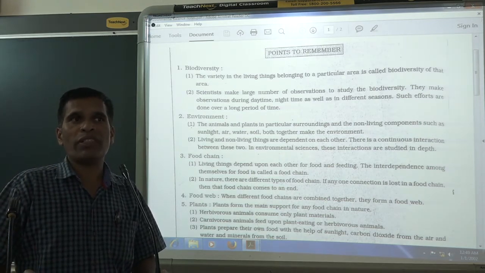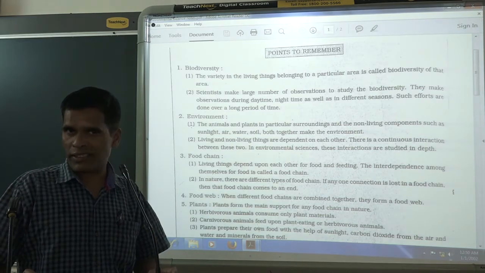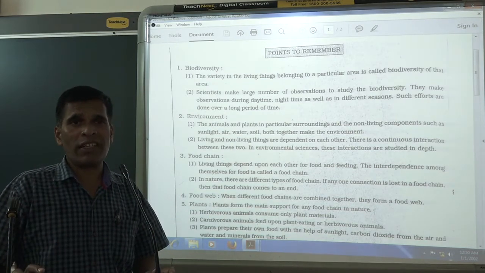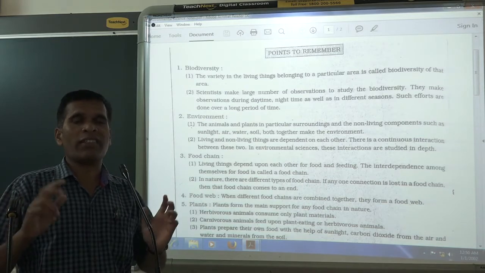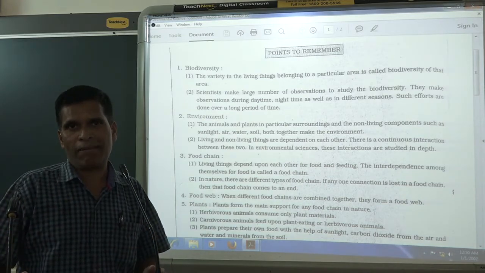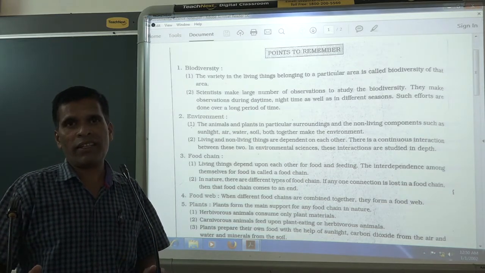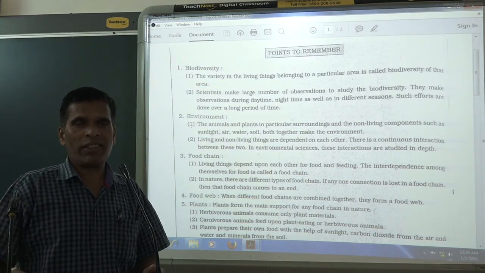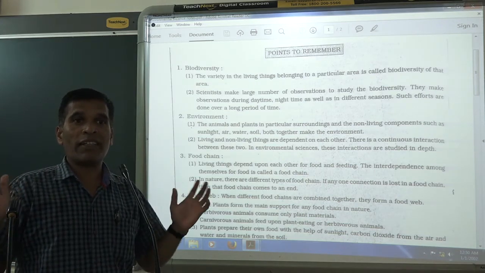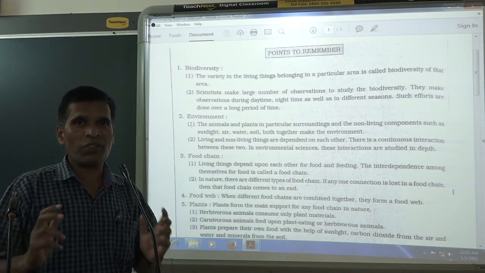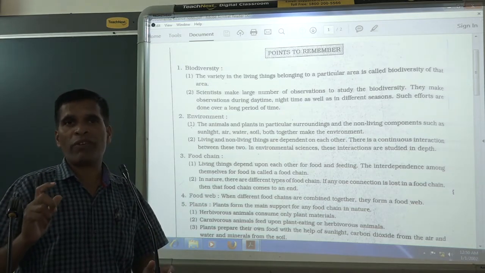In the home you see that so many things are arranged there. Living as well as non-living things are there. And we have arranged those things according to our convenience, so easily we can get them there. That is a home environment. All the things are a setting that we have set, and that is called a home environment.